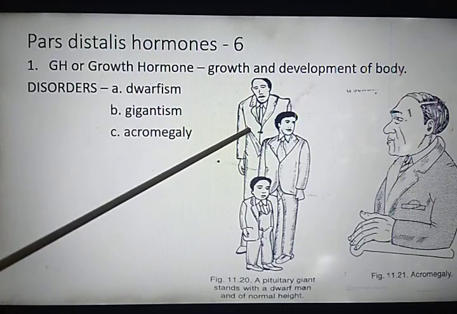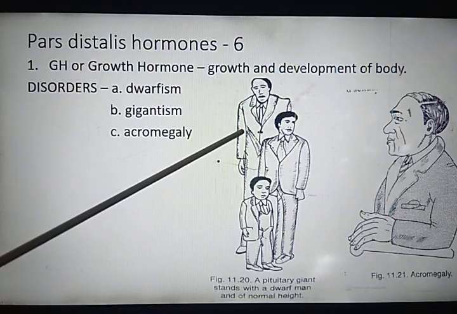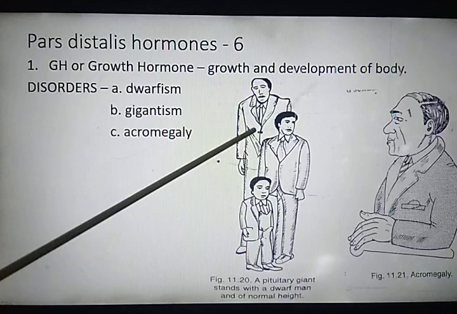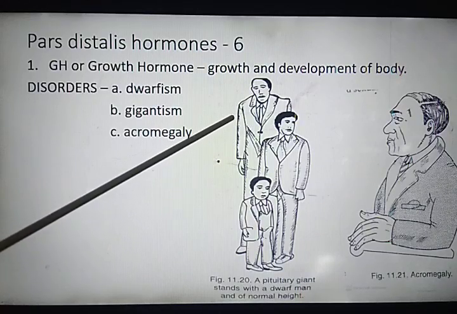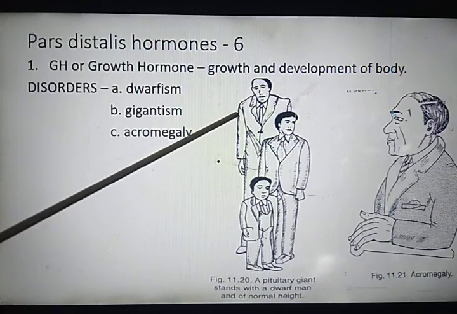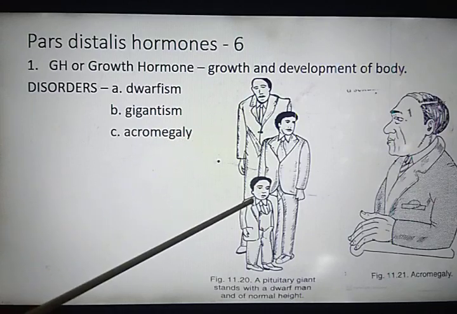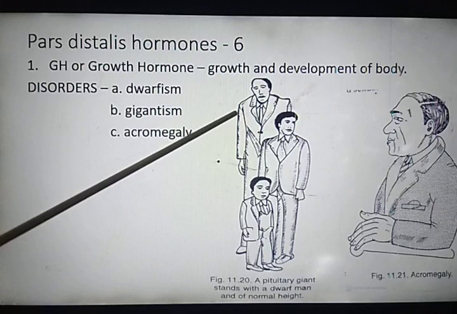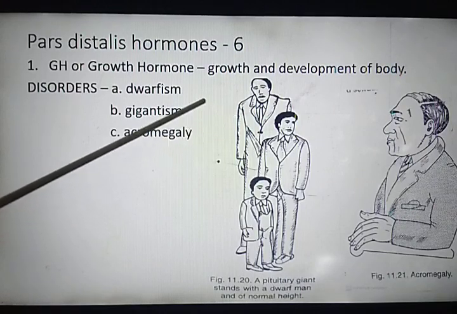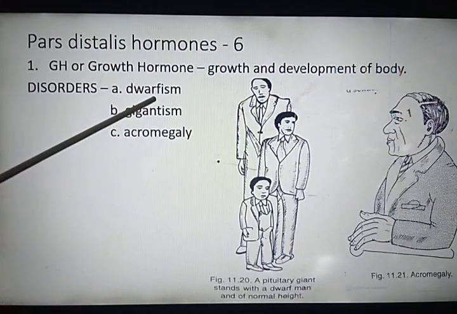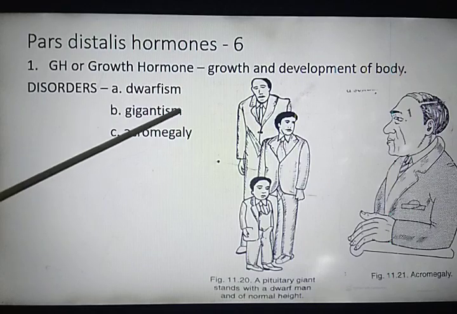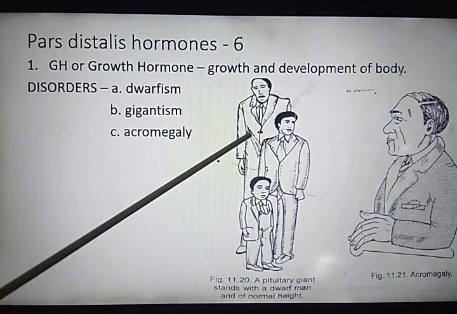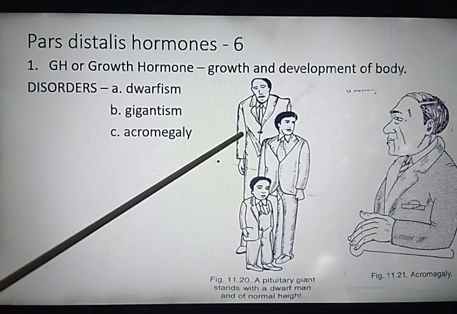Means the height of the person will be more as compared to a normal person. So two main disorders caused by low secretion or hypersecretion, means over secretion, of growth hormone are dwarfism, when there is low secretion, and second, gigantism, when there is over secretion of growth hormone.